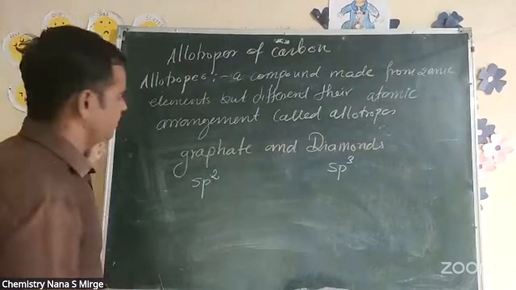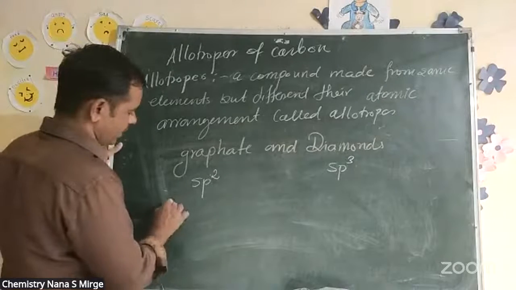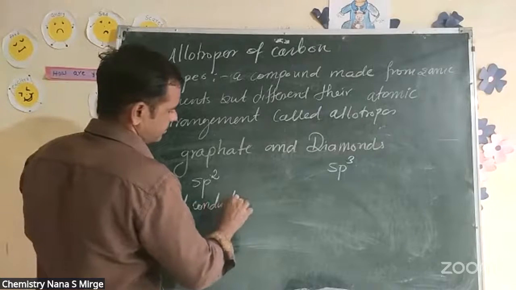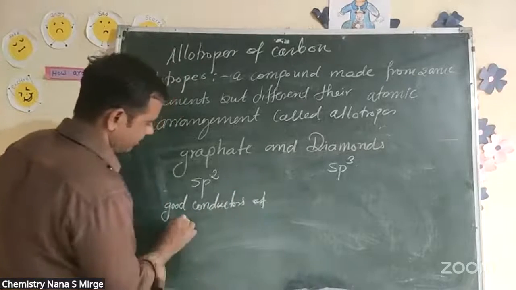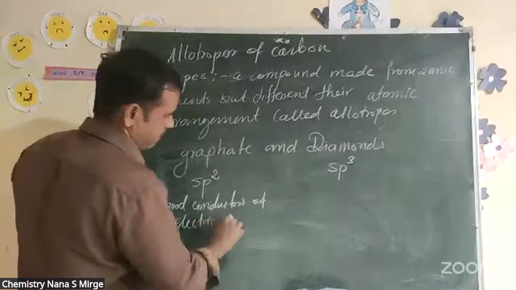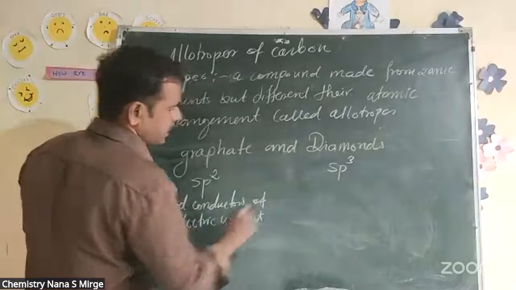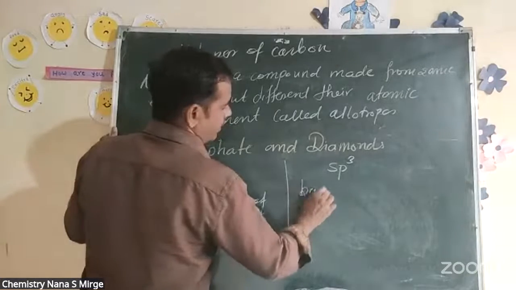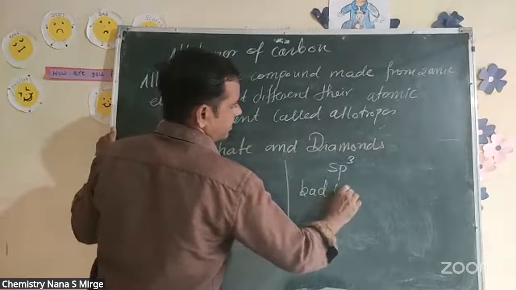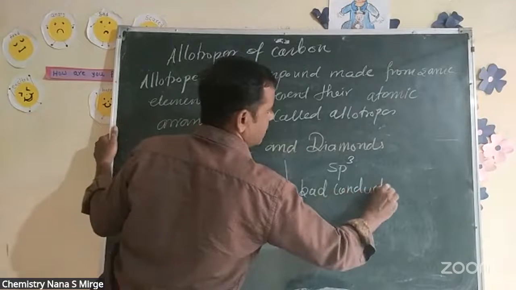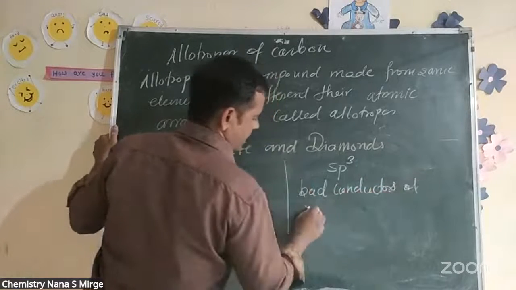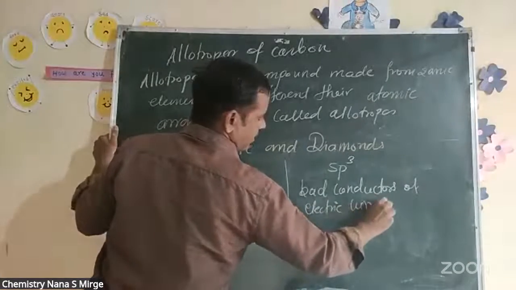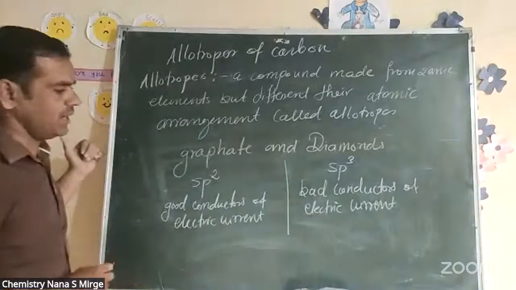Graphite is a good conductor of electric current, and diamond is a bad conductor of electric current.